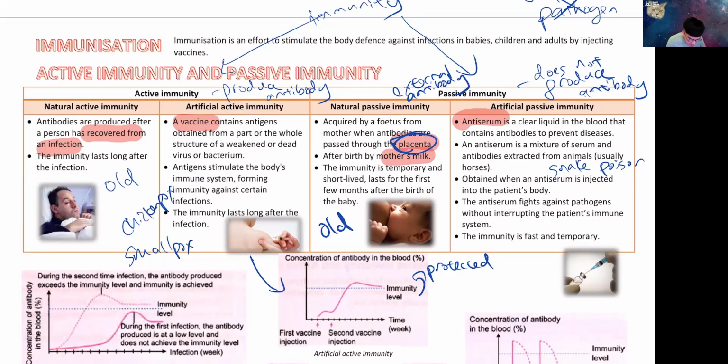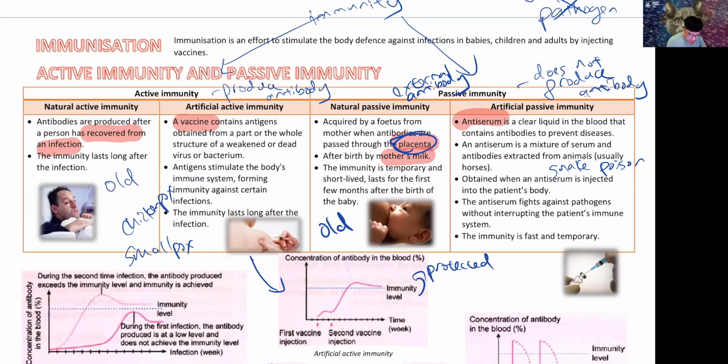It's a clear liquid that contains antibody. You straight away get antibody because your body is chilling. Your body is not producing antibody. You are getting it from external sources. So how do they do this? Usually they get it from horses. They put vaccine into horses, the horse will produce the antibody, and they take the antibody out and make it into anti-serum.